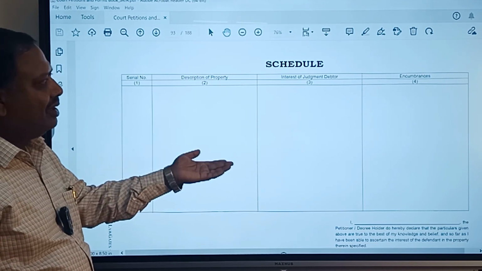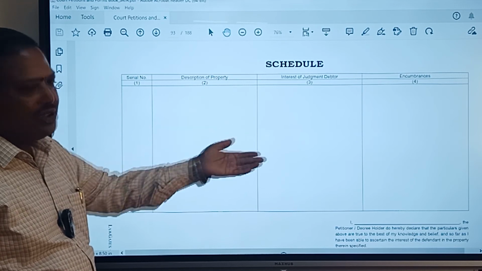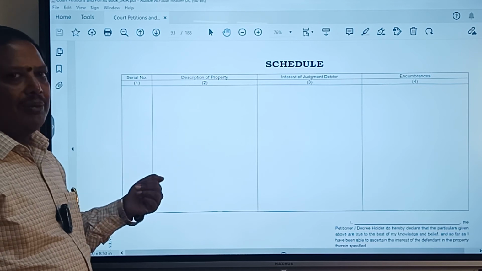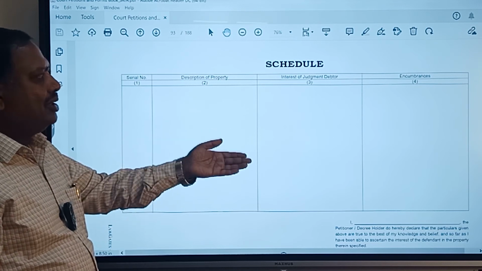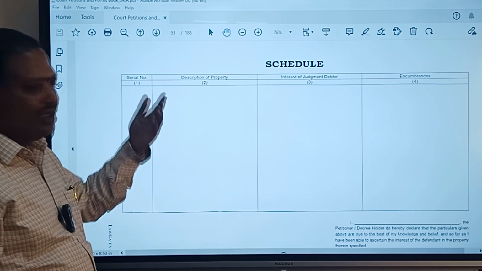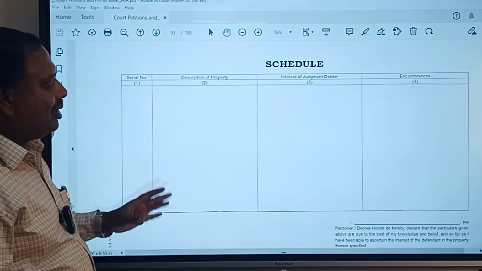In case of a vehicle, if any finance is given by a hire purchase finance company, he has to state it there. And in case of immovable property, he has to furnish the encumbrance certificate stating that the property is under encumbrance, hypothecated or mortgaged anywhere. Those particulars have to be filled up here.